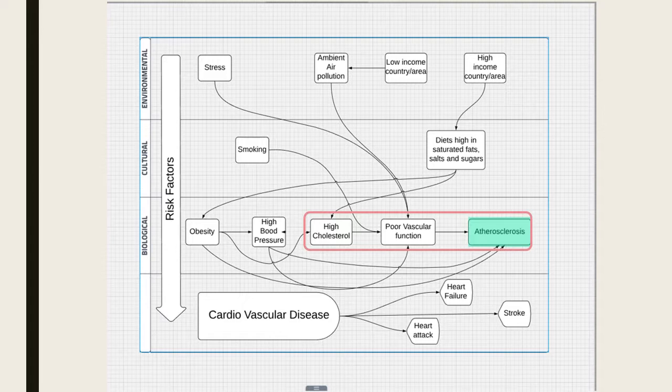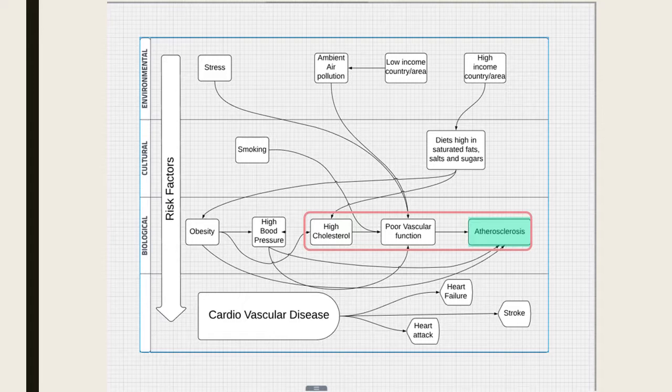So as we move on to the next row, we see that obesity can cause high blood pressure and high cholesterol. Obesity tends to worsen other risk factors or cause them in the first place. So this is a very big factor when considering what can cause cardiovascular disease. Usually people who are obese have very high blood pressure or very high cholesterol because of their diets.